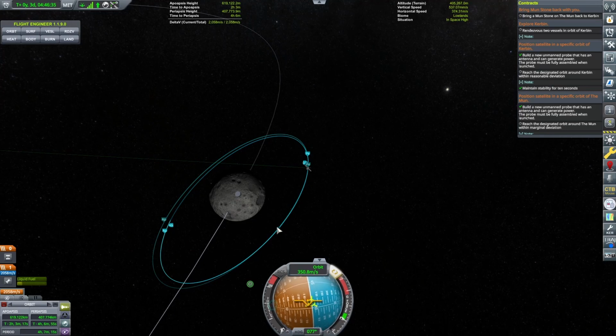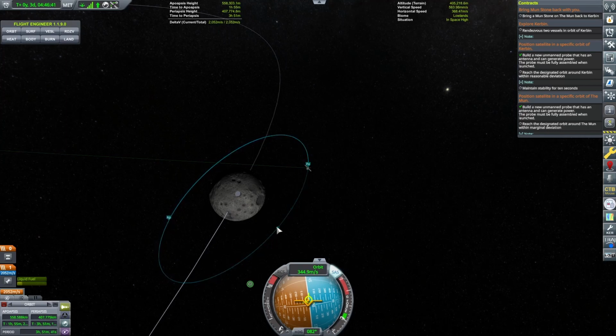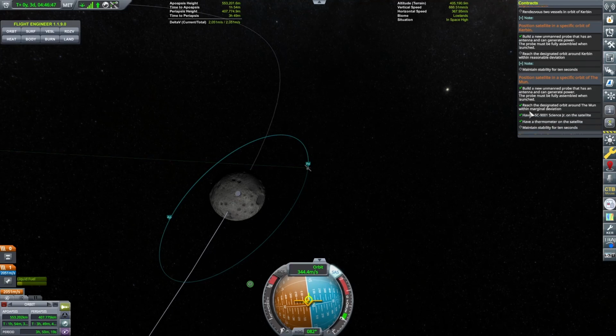We're going to get control locked again. Let's do this quick. 534. Done. That was close enough for them. Now we just have to maintain stability for 10 seconds, and then we're good.